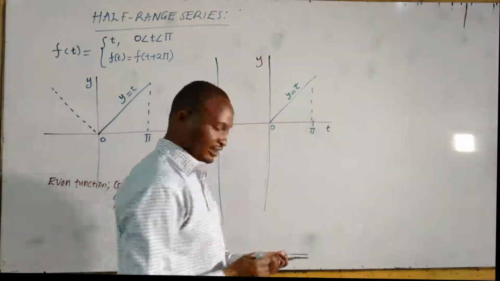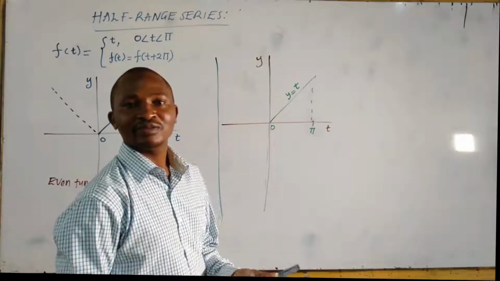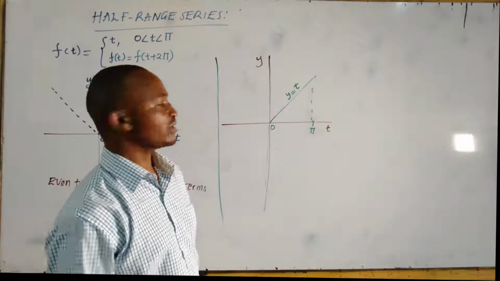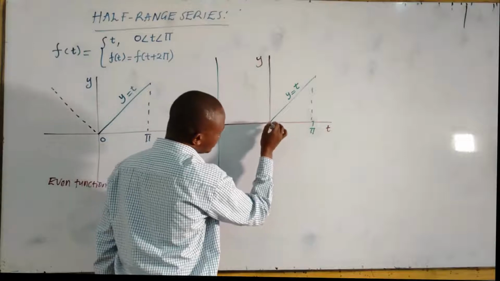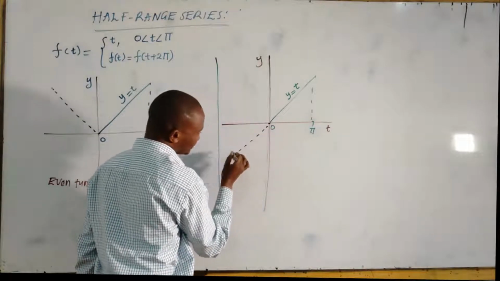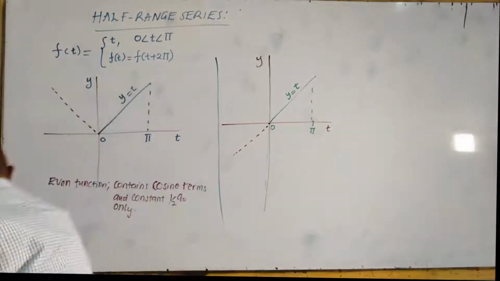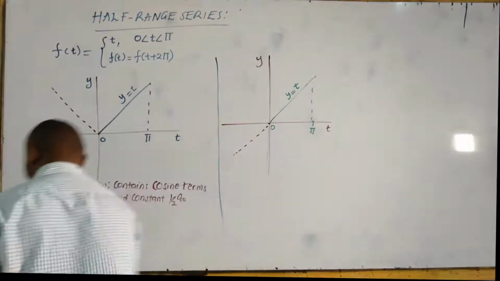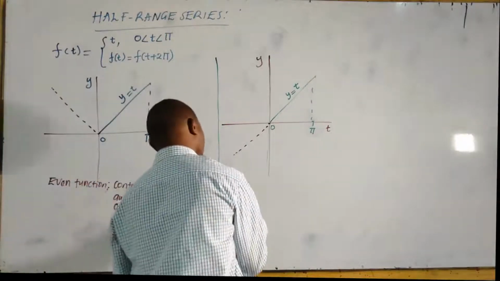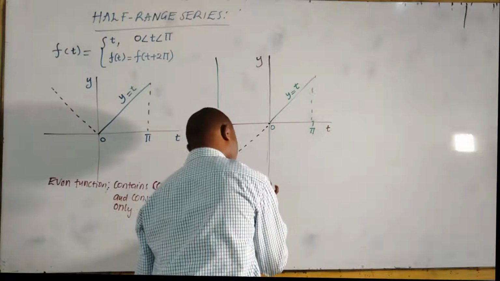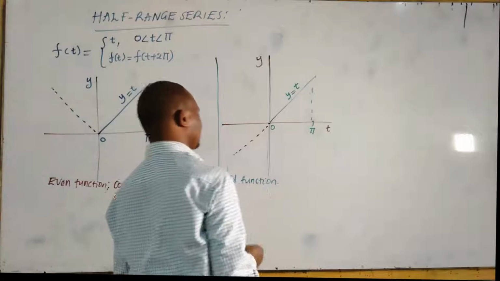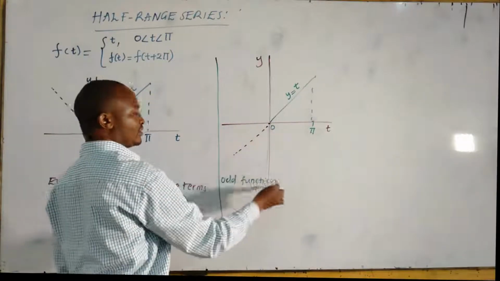To make it odd, you have to make the graph symmetric about the origin. Put a mirror here. The image will be here. So this one now is odd. It's an odd function. Why? Because it's symmetric about the origin.